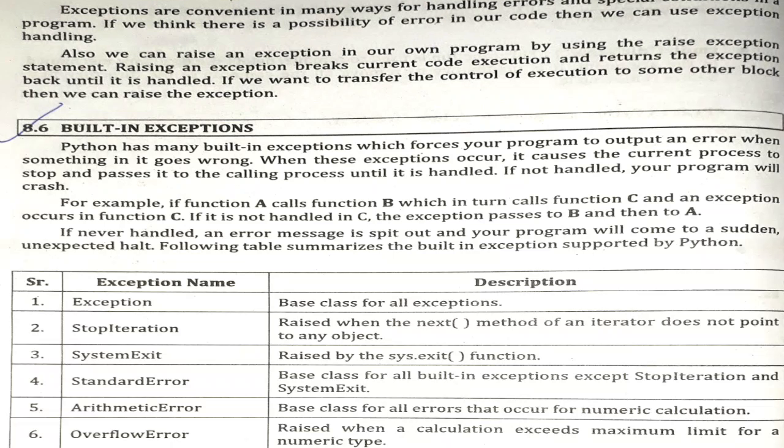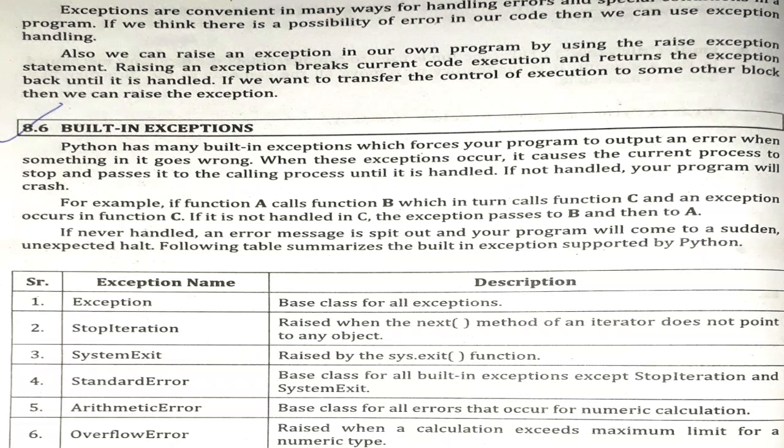In that situation, when the next method is called and we still have nothing to display, the StopIteration exception occurs. Then we have SystemExit. Basically, if we are making use of the sys.exit function, this exception occurs.